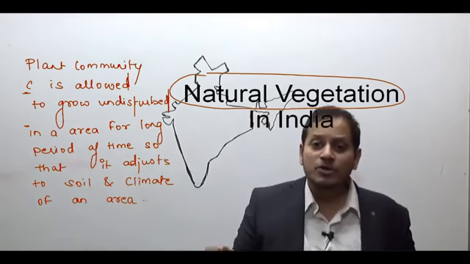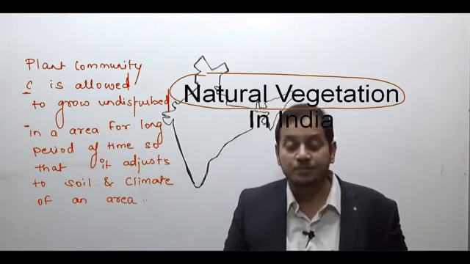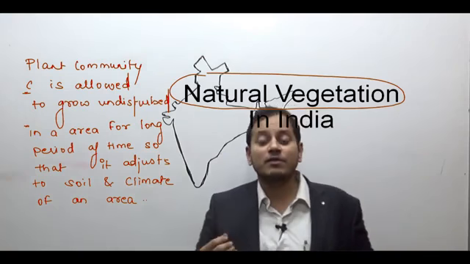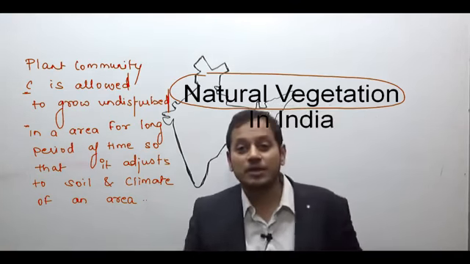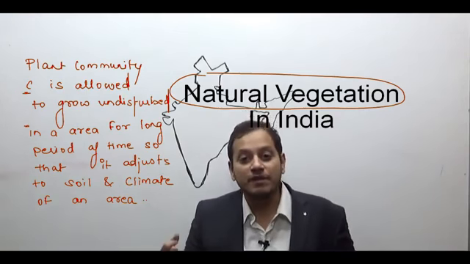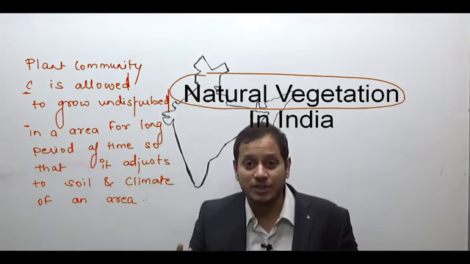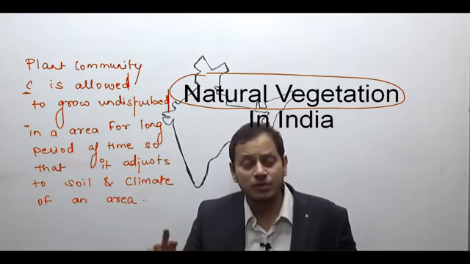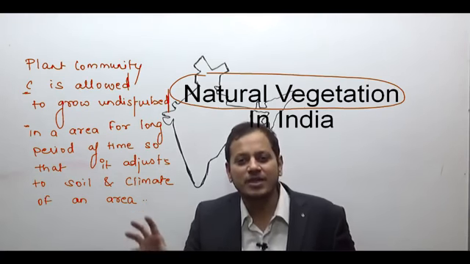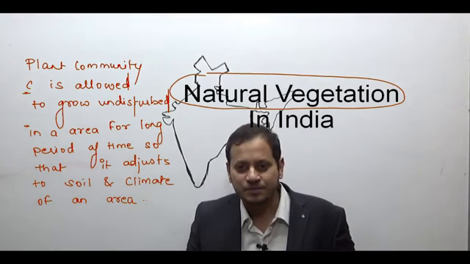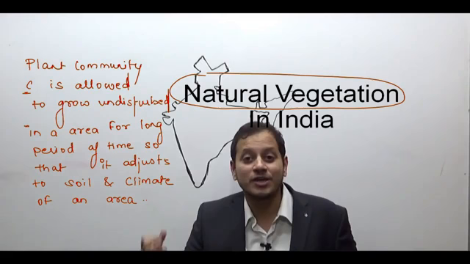Now, the good thing about natural vegetation is that you will be able to relate it with the rainfall pattern in India. Natural vegetation is also an important topic for the preliminary examination in particular, because with the increasing importance of environment, ecology and biodiversity, questions are coming on natural vegetation. You will generally find one or two questions on natural vegetation, and they are very simple to answer. Because they are very simple to answer, one basic law is: be strong in your stronger area.